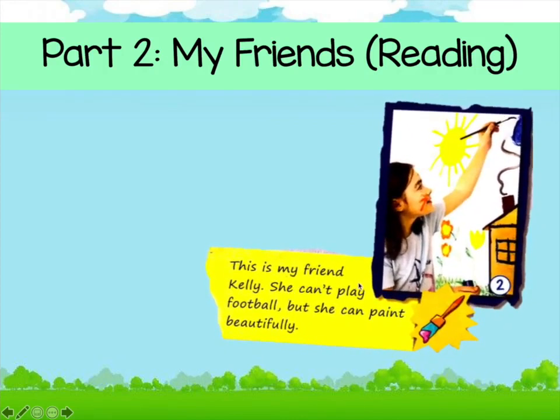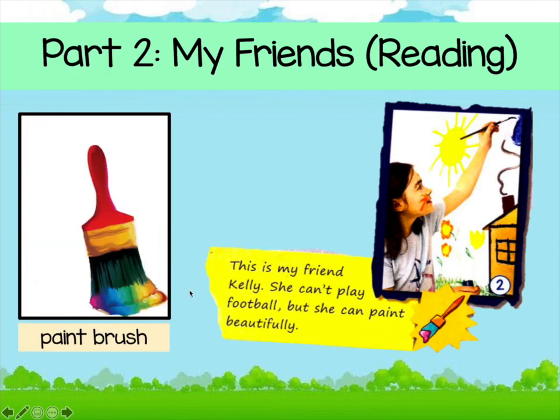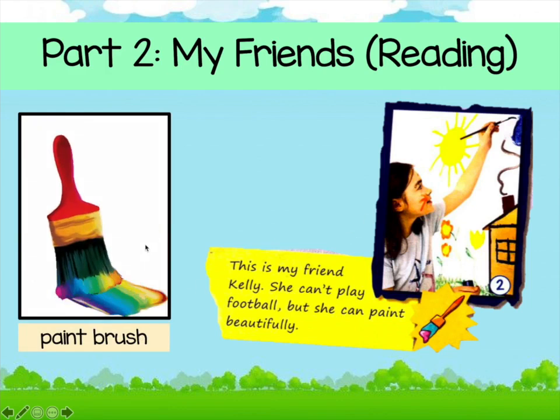Okay, your friend, she cannot play football, but she can paint. She can paint, as you can see here, a house, a sun, flowers. Okay, so when Kelly paints, she will bring along her paintbrush. So this is the paintbrush.